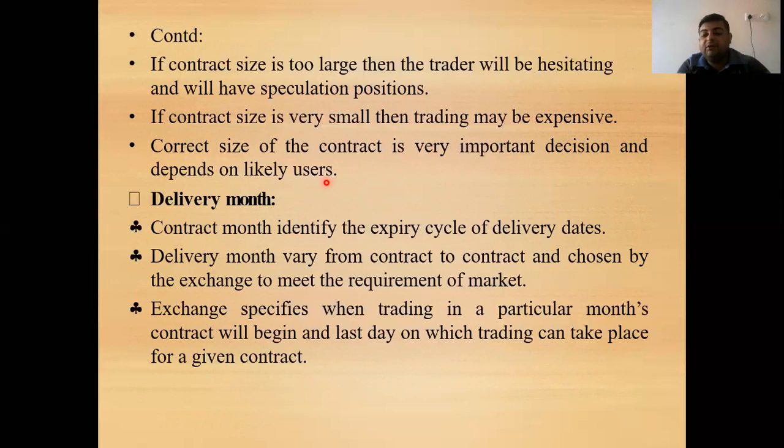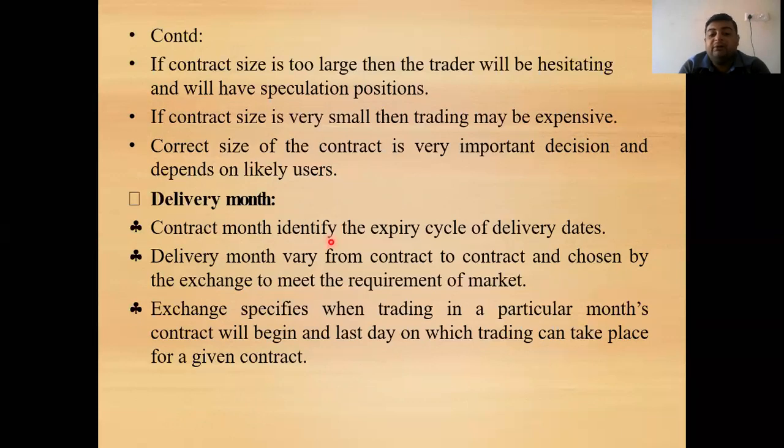Delivery month means when the commodity is to be delivered. For example, you are entering into a 3 month future contract today. It is clear that it will be delivered in May, June, or July, because you are taking the position today, and the future contract is to be executed on some future date. The month in which the contract is to be executed is known as the delivery month, and the delivery of the commodity is to be made by the person who has sold the contract to the person who has bought it.